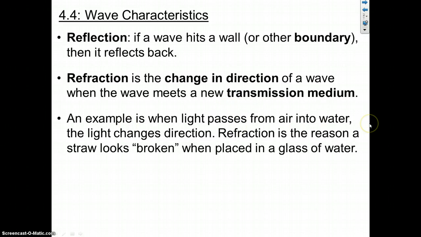An example, oh, look at it, there it is. Not only is this an example when sound passes from air into water, but we could see the same thing if light were to pass from air into water. The light changes direction. Right? So this is true, this actually happens.